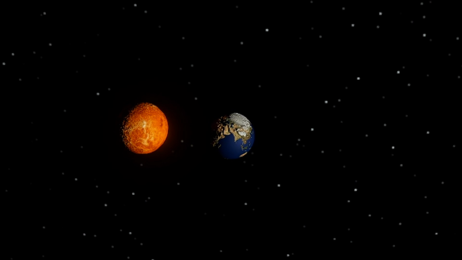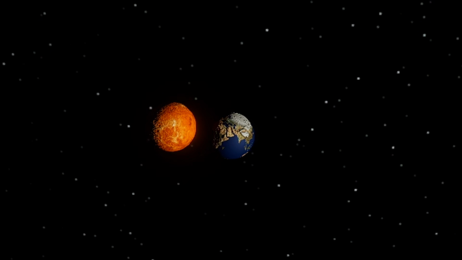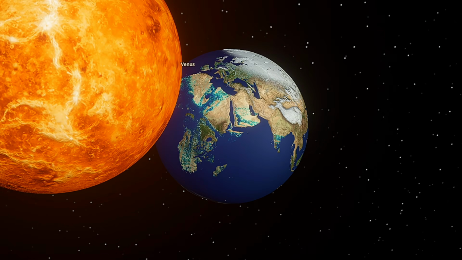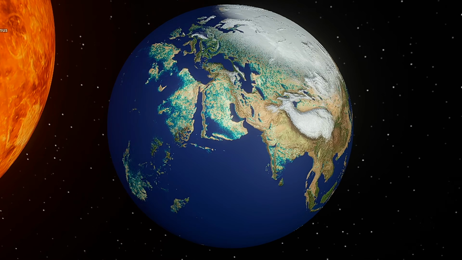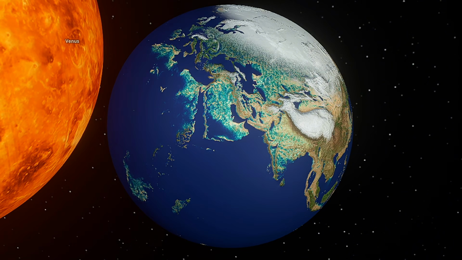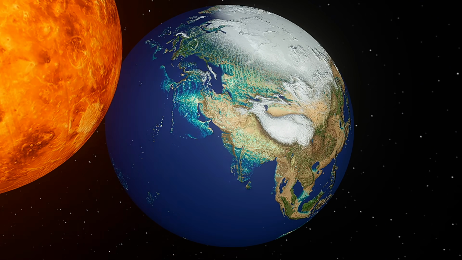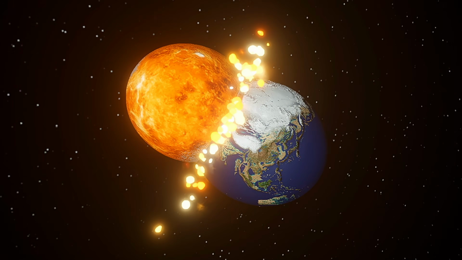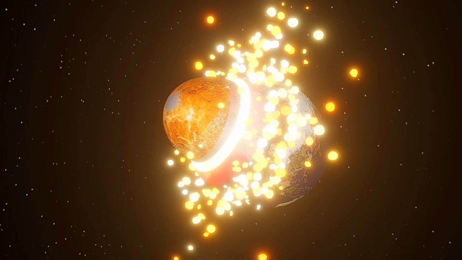Next, it's Venus' turn to collide with Earth. Just like before, the impact speed is set to 3.41 kilometers per second. Even before the collision, Venus' much stronger gravity pulls Earth's oceans so intensely that seawater floods across an entire continent. This impact releases an incredible 7.16 quadrillion megatons of TNT.